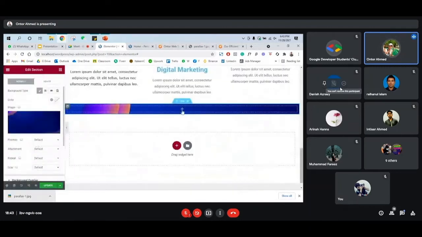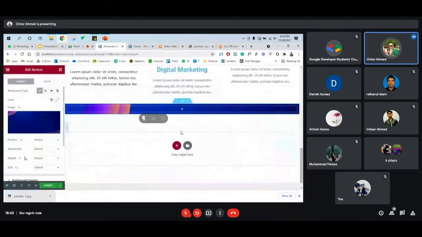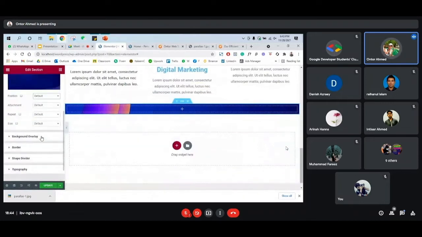Now it's very small. We don't have any height on that section, but as you can see, there is a lot of space available. So we can go here, or size or repeat, attach.